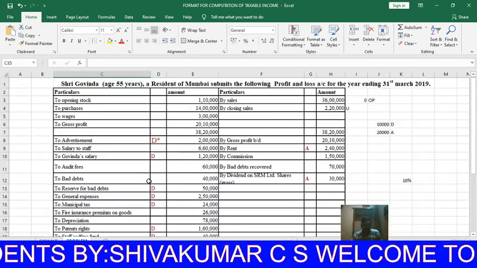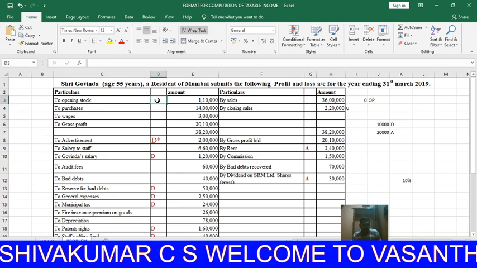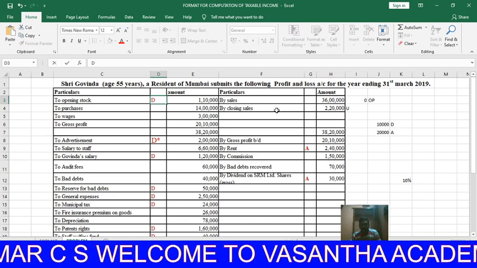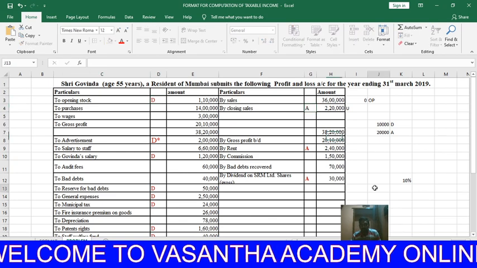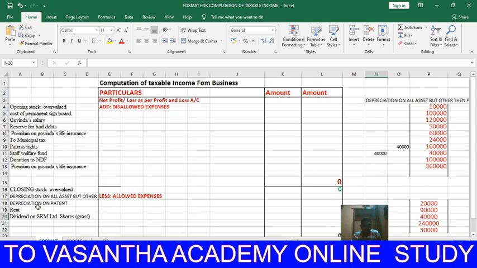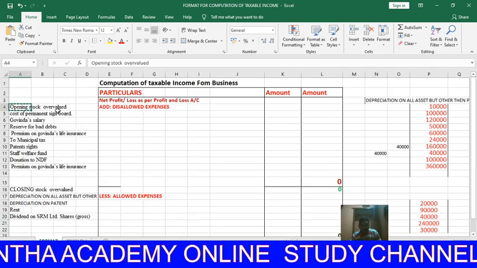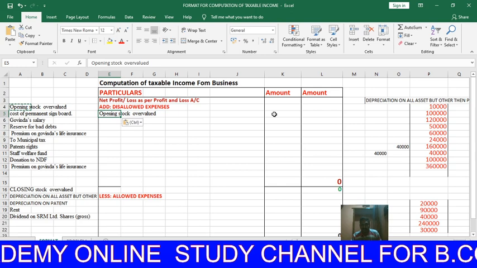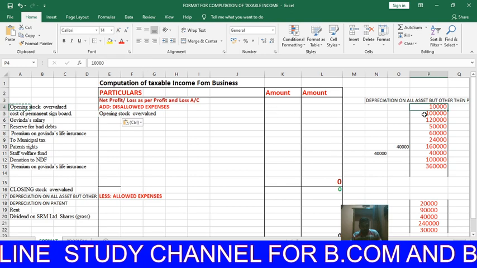First I will go for opening stock. Opening stock, I already told you, is disallowed, and closing stock is allowed 20,000. Let me take opening stock as disallowed. How much? 10,000.